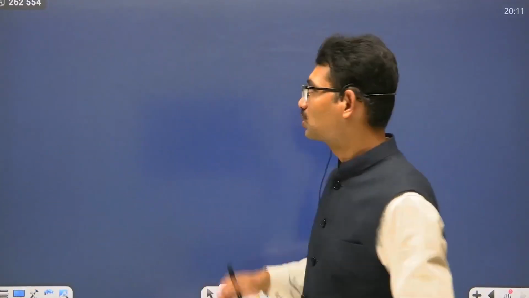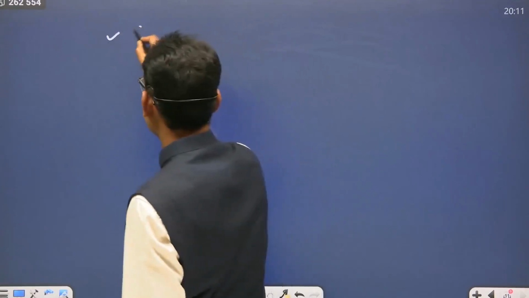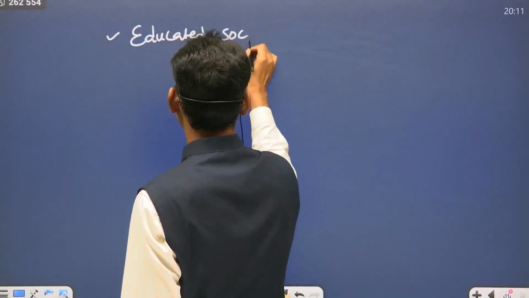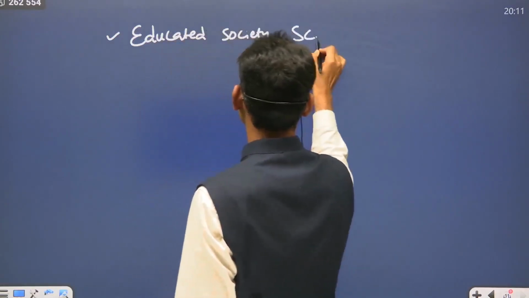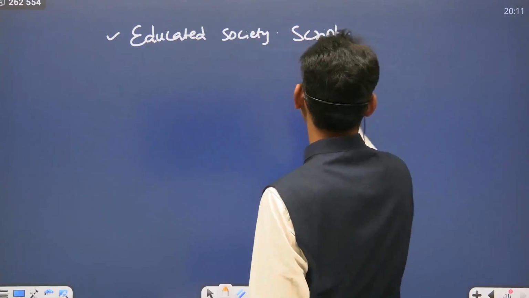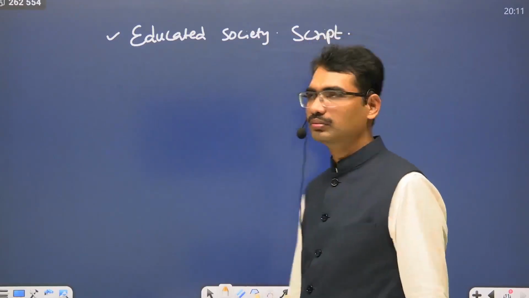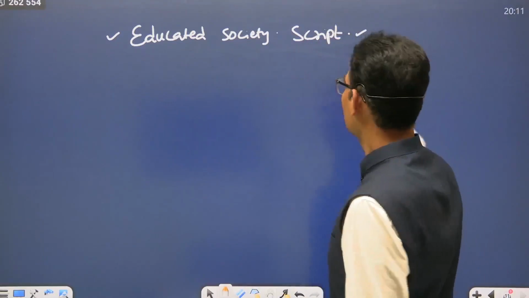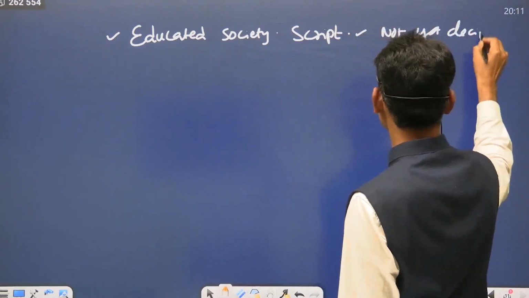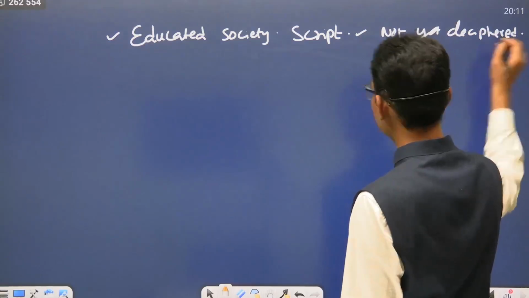Next, when it comes to society, they were an educated society. That's why the script is there. They have written, but we are yet to decipher it. Not yet deciphered. That's why we do not know what their language is.